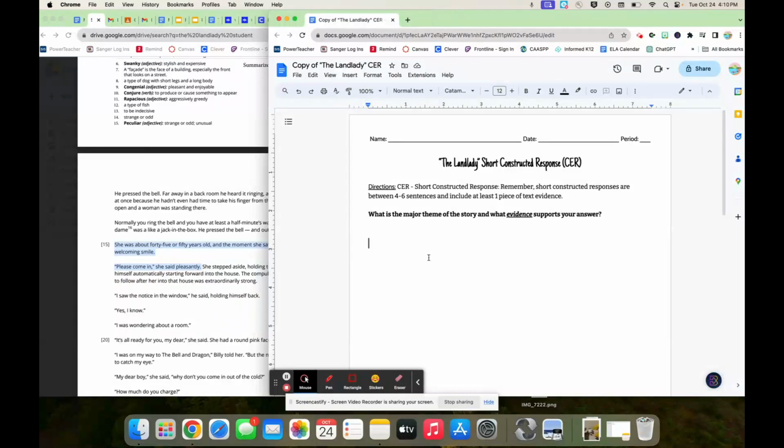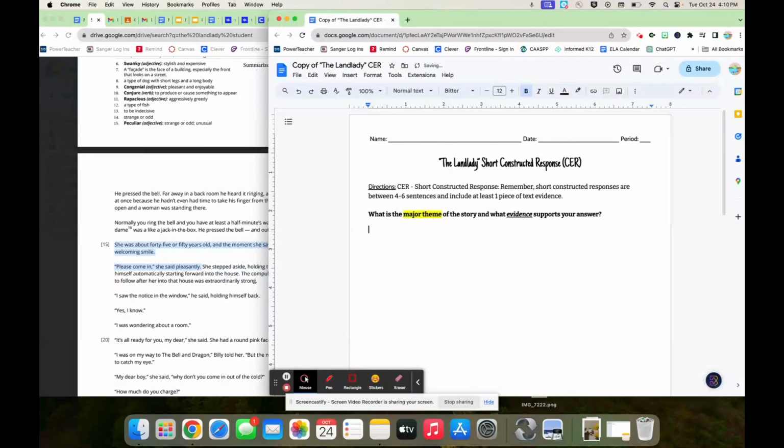So in this case, we're asking you, what is the major theme of the story and what evidence supports your answer? So in this case, I'm going to say, what are they really asking me? They're asking me what the major theme is. What if they just said, what's the theme or what's one of the themes? That's a different question than what's the major theme. So I'm going to highlight this, okay? So highlight major theme. So now I'm going to start constructing my claim.